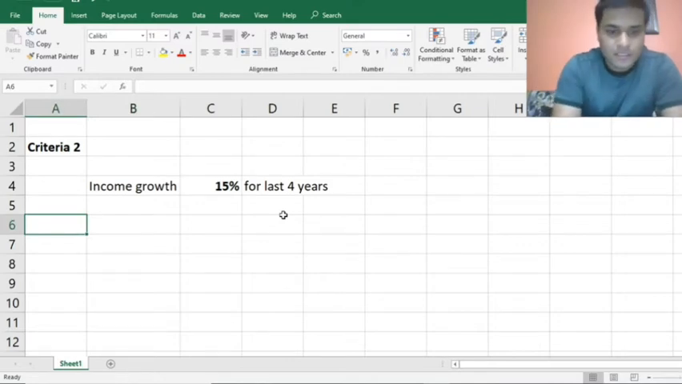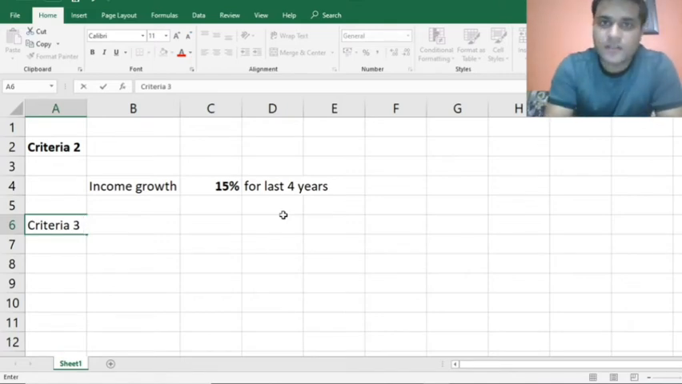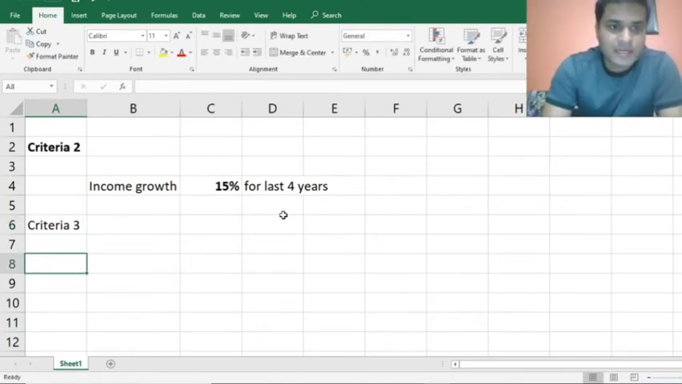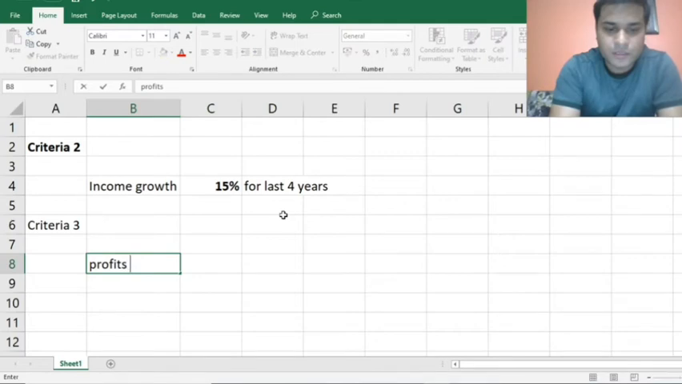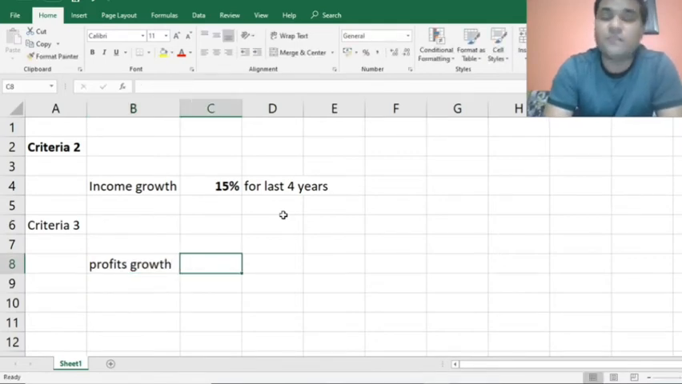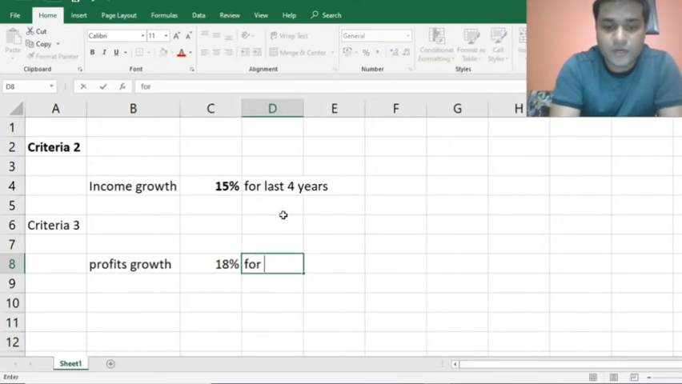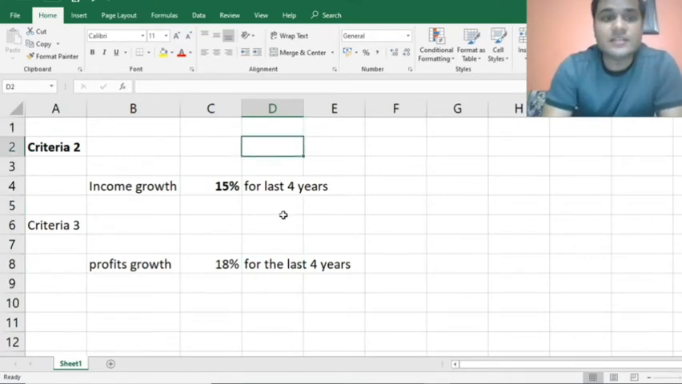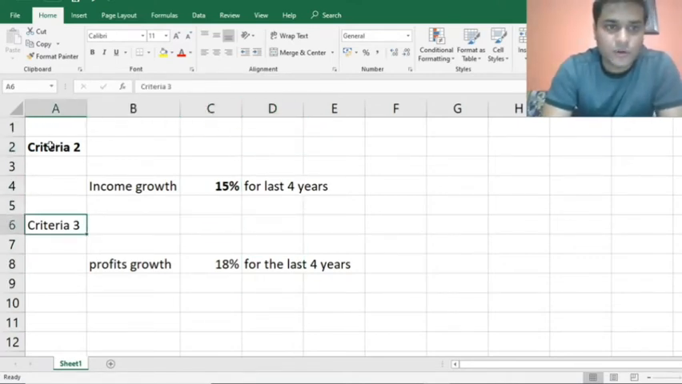This is criteria number three. We'll take the working of it step by step. You can just jot down these points. Criteria three should be profit growth. Here I'm talking about profit growth in terms of net profit. Net profit should grow 18% per annum, year on year, and that should be for the last 4 years. Again, this is a criteria that we have to follow. I'll just bold the same.